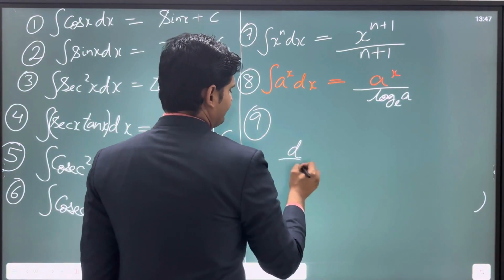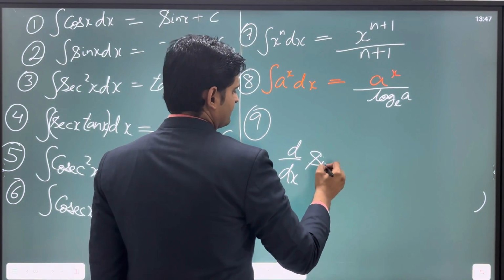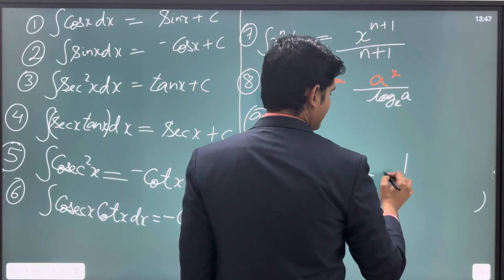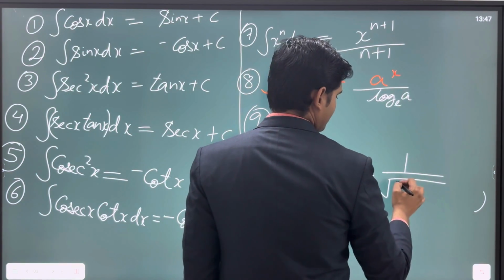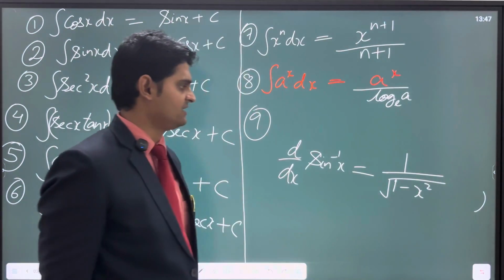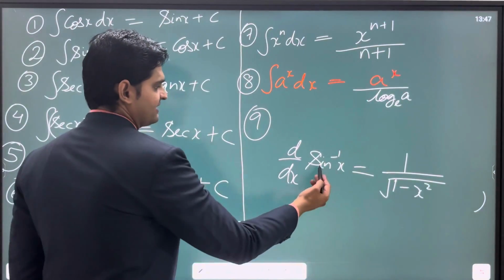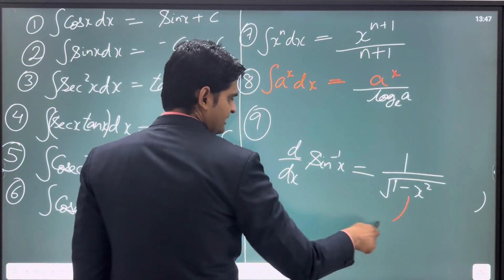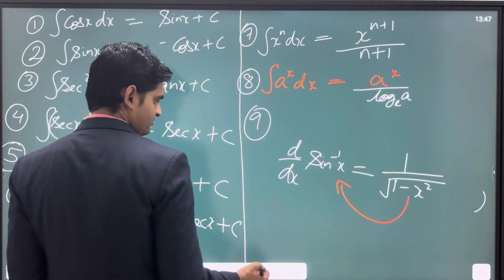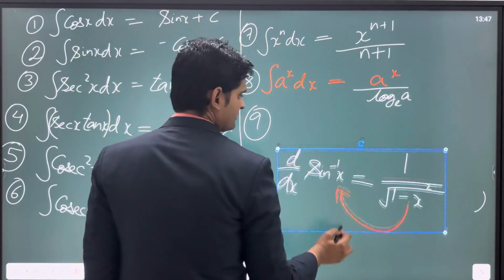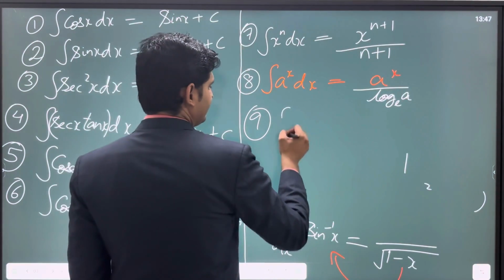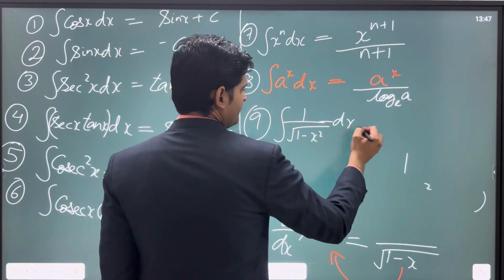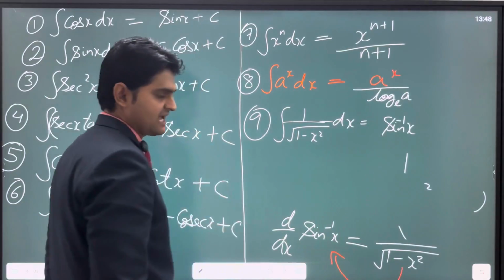Now you very well know that the differentiation of sine inverse x is 1 upon under root of 1 minus x square. The derivative of sine inverse x is 1 upon under root of 1 minus x square. So if we do the integration of this, we will return back, right? So let me write it here. Look here. The integration of 1 upon under root 1 minus x square will be sine inverse x.